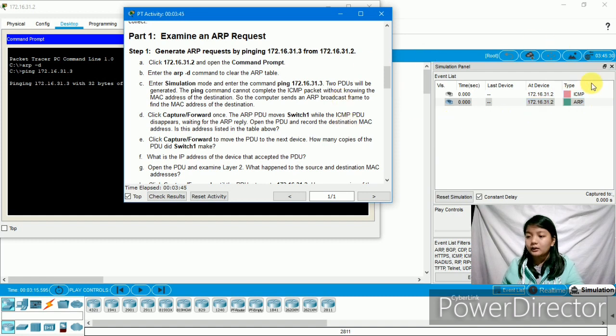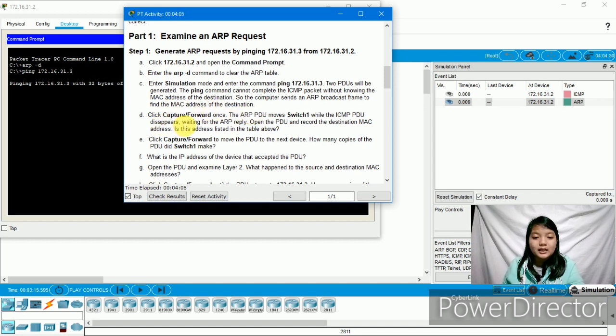So here are the two PDUs. The ping command cannot complete the ICMP packet without knowing the MAC address of the destination. So the computer sends an ARP broadcast frame to find the MAC address of the destination.